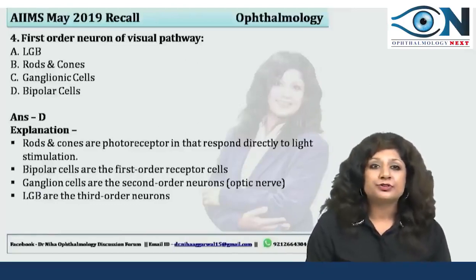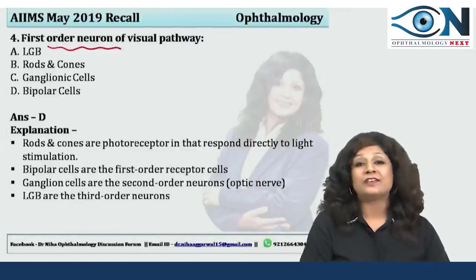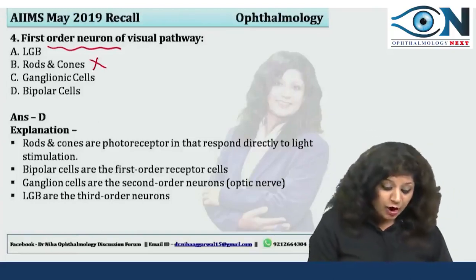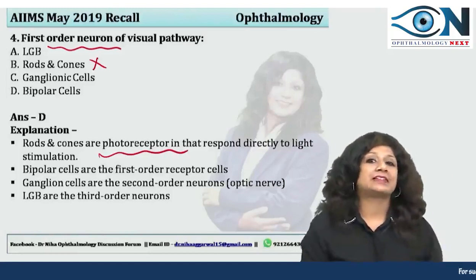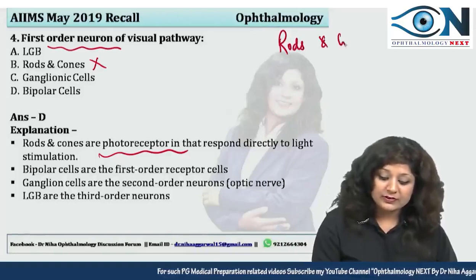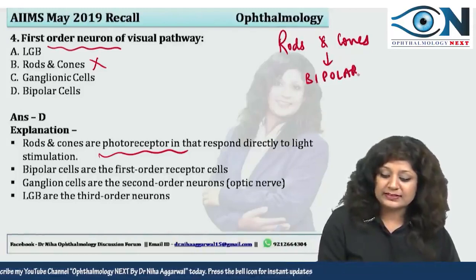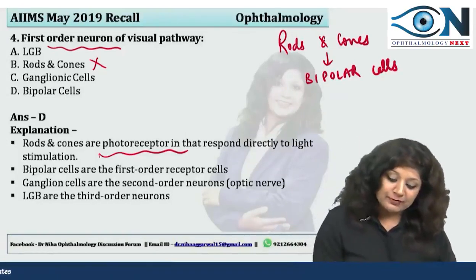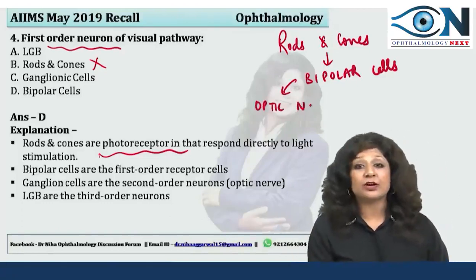Now the next important question, they have asked you the first order neurons, and like I always say, first order neurons are not the rods and cones. Rods and cones are just the photoreceptors, the first cells that accept the light. From these rods and cones, the light will go to the bipolar cells, and these bipolar cells are the first order neurons, and from these bipolar cells it will go to the optic nerve, which contains the second order neurons.